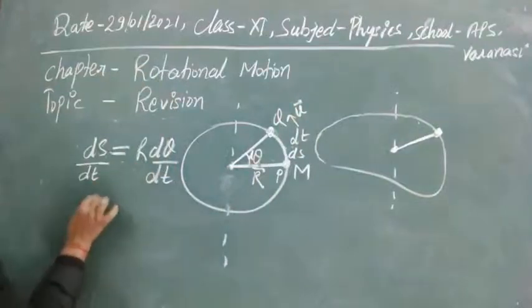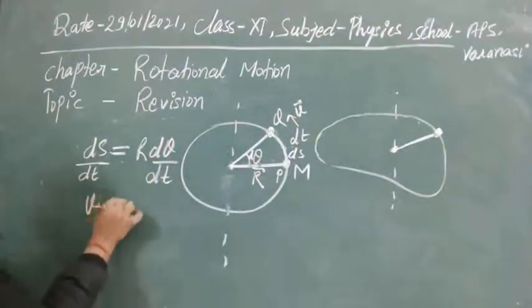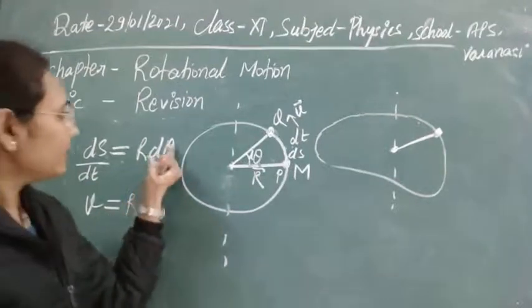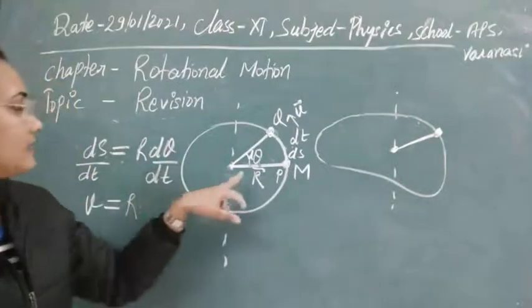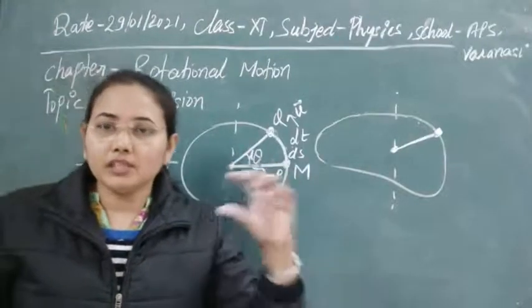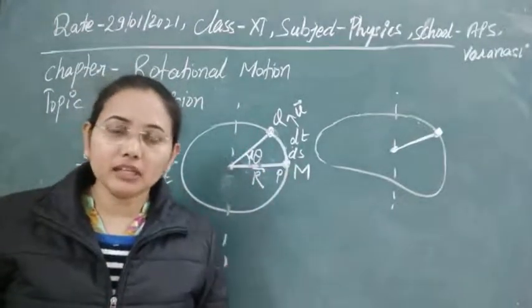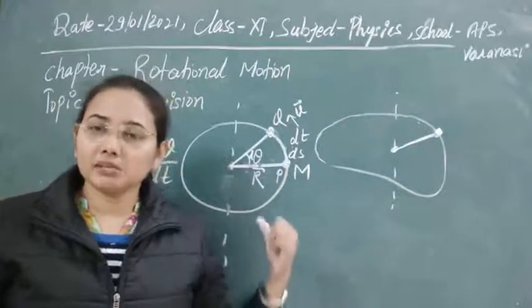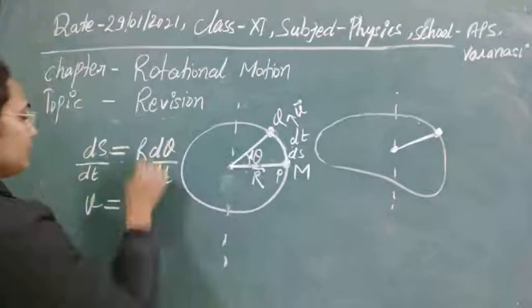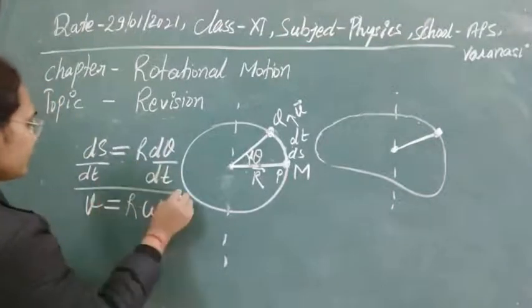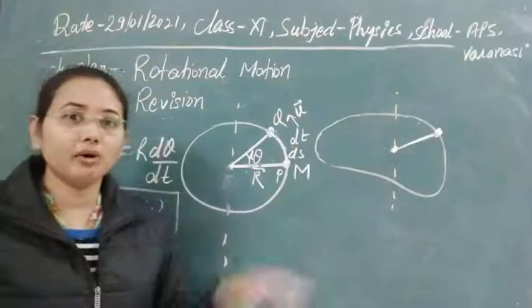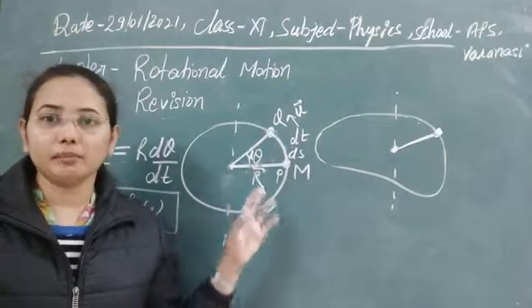So we can write v is equal to r d theta by dt, and d theta by dt is the rate of change of angular displacement. So rate of change of displacement is velocity, and rate of change of angular displacement is angular velocity, which we represent by omega. So this is the relationship between linear motion and rotational motion whenever a body is moving on such types of path. Clear?